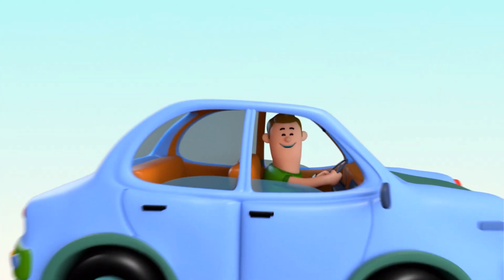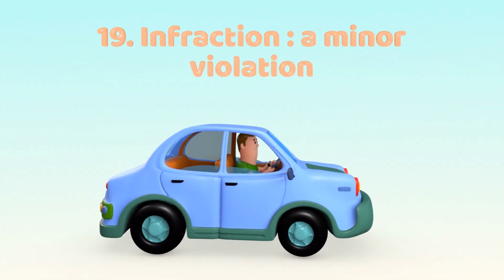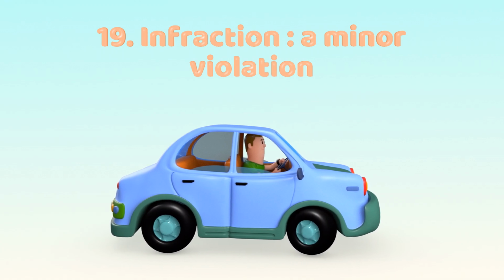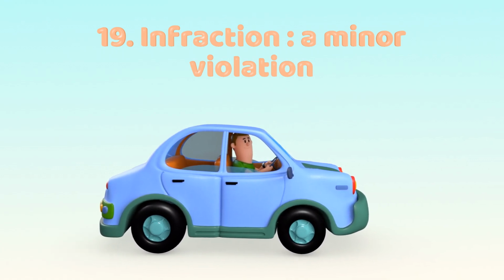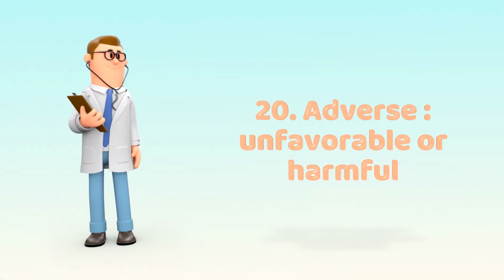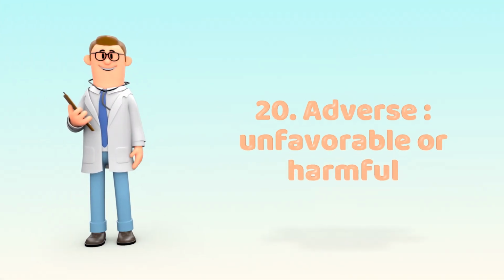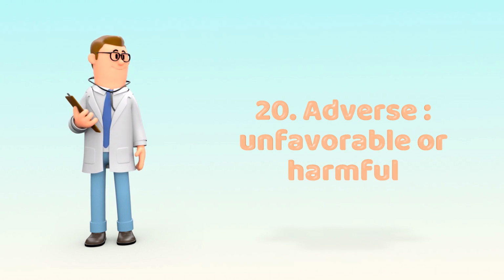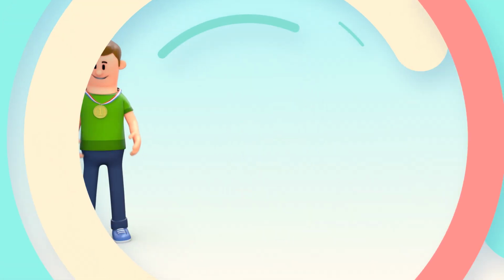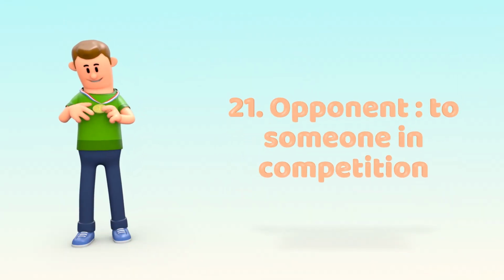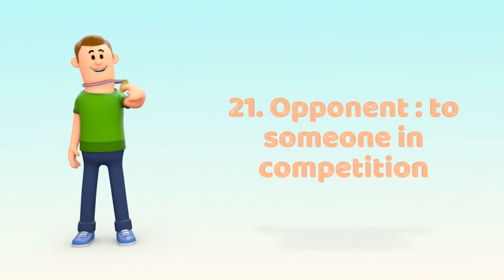An infraction is a minor violation. Example: running a red light counts as a traffic infraction. Adverse means unfavorable or harmful. Example: adverse effects of the drug were revealed. Opponent refers to someone in competition. He defeated his opponent in the final round.